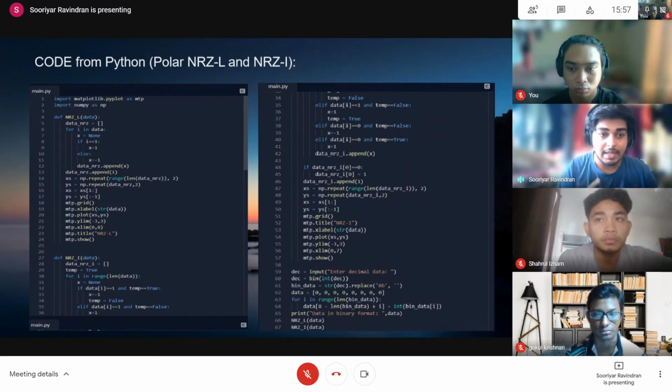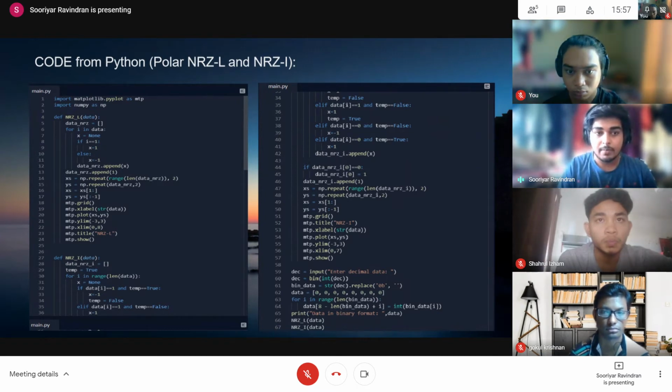As you can see at line 11, before this, for unipolar, it was x equal to 0, but here it is x equal to -1. If the binary value is 1, it's at, depending on the amplitude that we put in this code, and in this case, it's 1. If the binary value is 1, then the line coding will be at 1. And if the binary value is 0, it does not stop at 0, but instead it will be at -1. As you can see, the code from line 13 until 24 is to plot the graph.